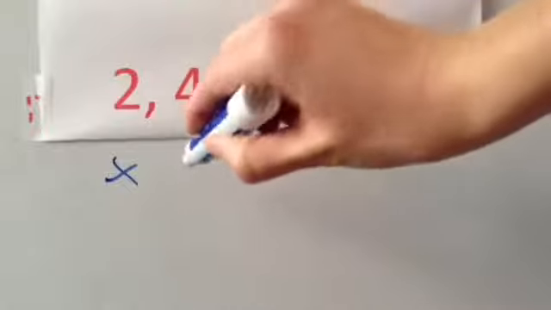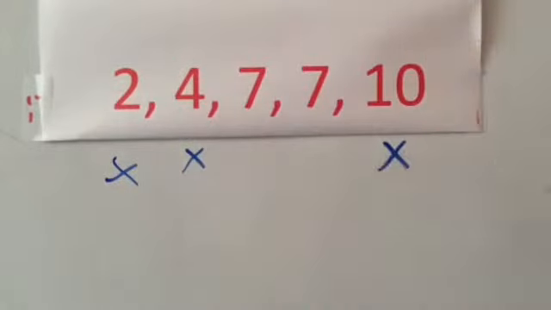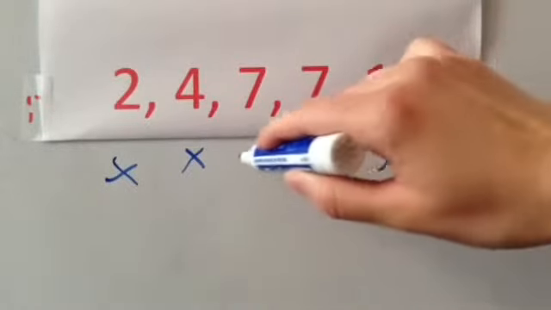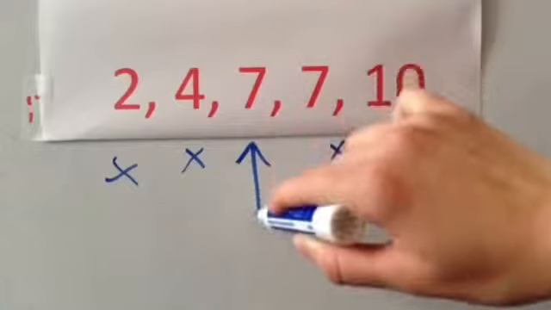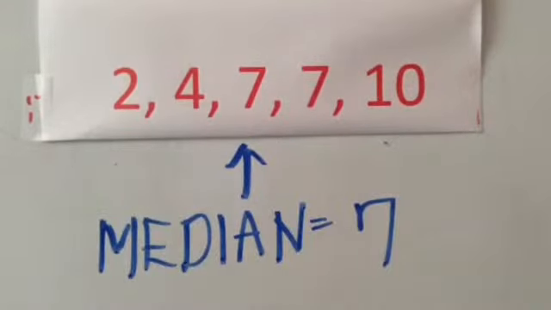We can take off the 2, we can take off the 4, we can take off this top number and that next number in order to see that the middle number is 7. The median for this set of data is 7.